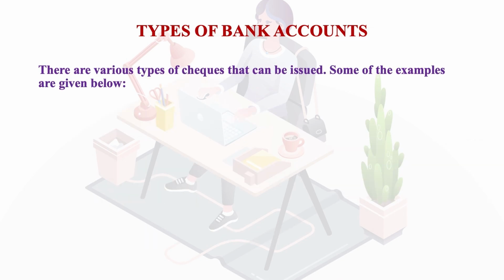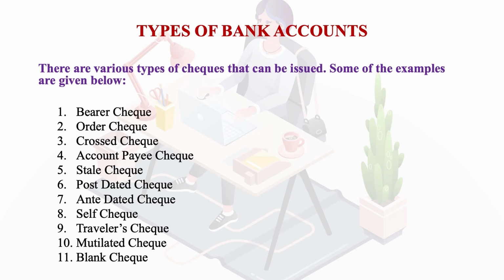Now learners, there are various types of checks that can be issued. What are the different kinds of checks? Bearer check, order check, cross check, account pay check, stale check, post dated check, self check, antedated check, traveler's check, mutilated checks or blank checks.